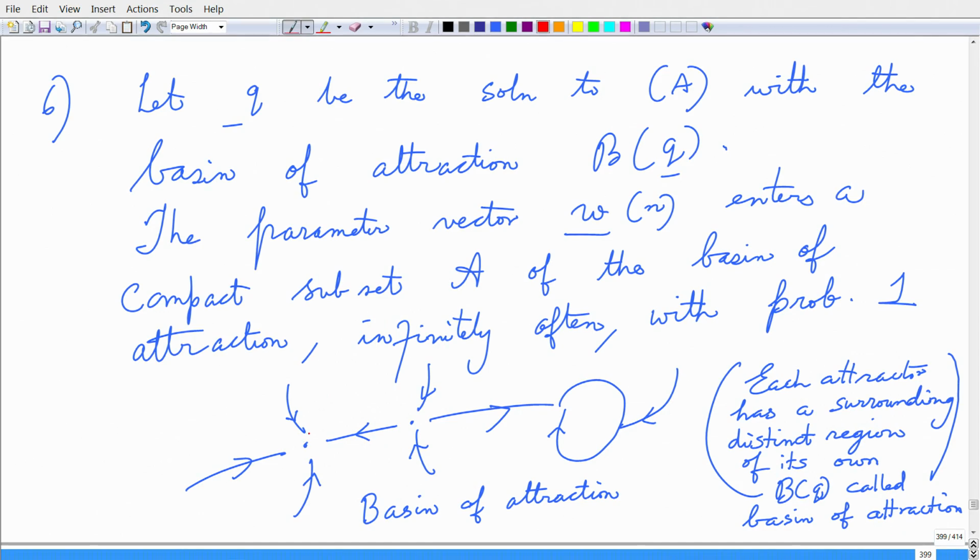Okay. So, this can be visualized in this diagram I have here. Now, I have these points that I mark as blue dots, they are like my attractors, and there is a trajectory around these attractors, and this region around the attractors is distinct, and this is called the basin of attraction.